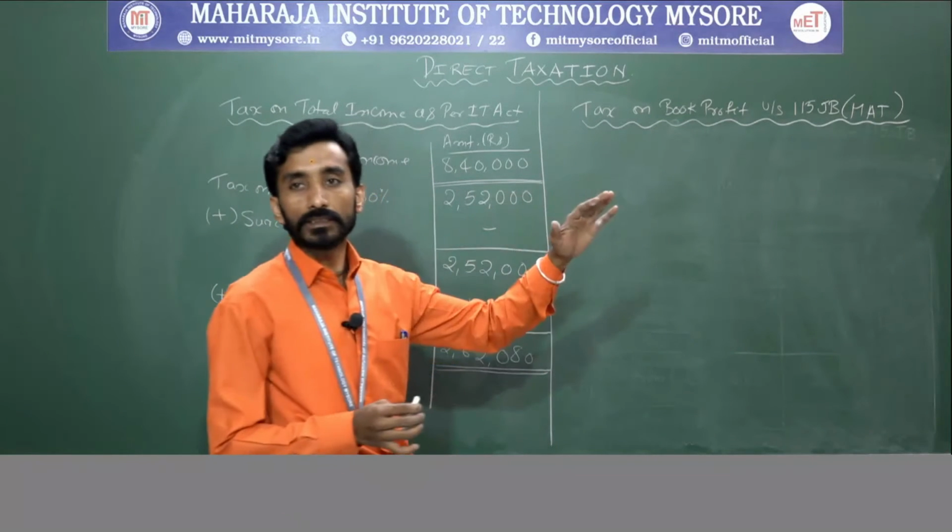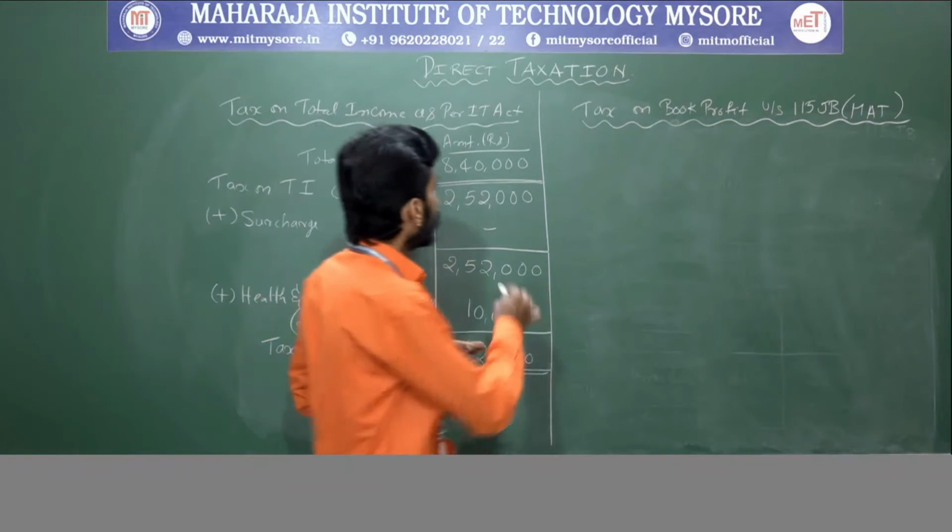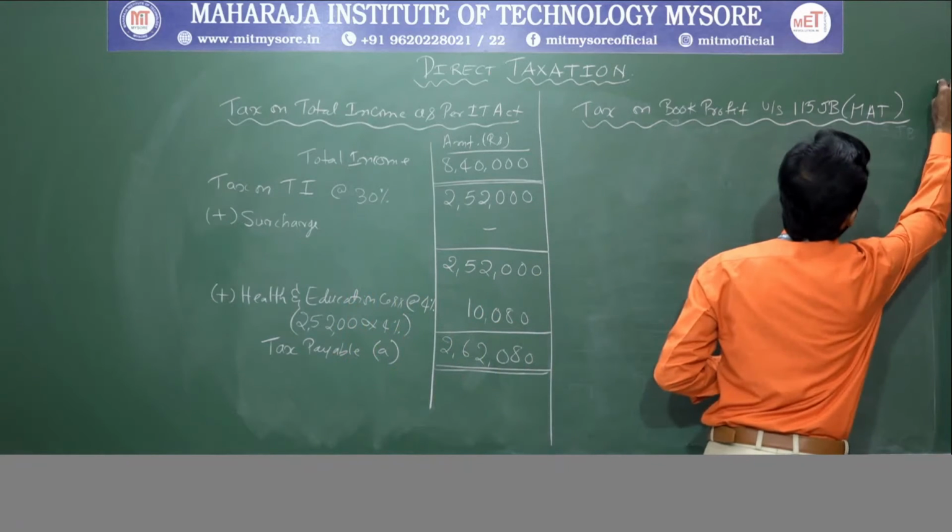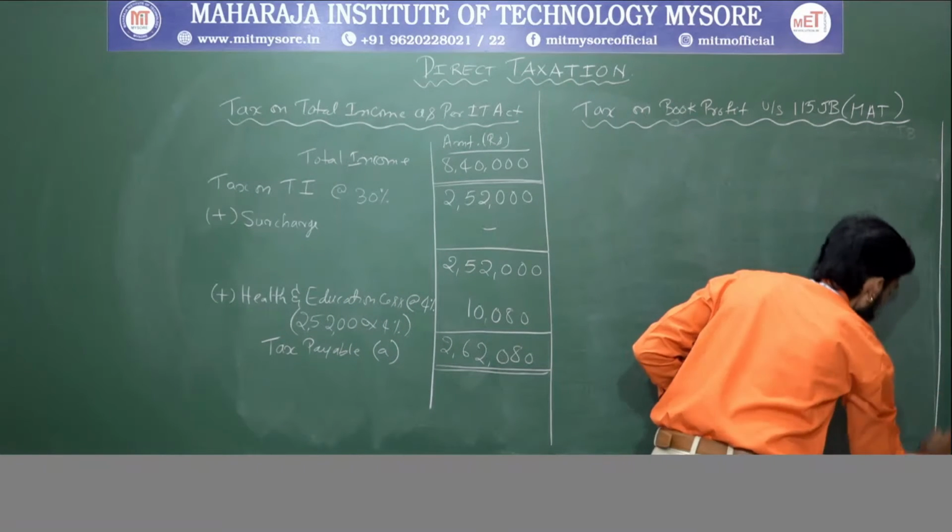Okay, now they have given us book profit. Similarly, we need to calculate the tax under minimum alternative tax.